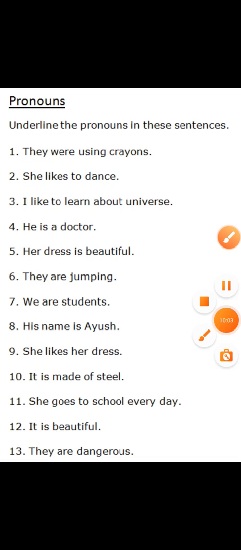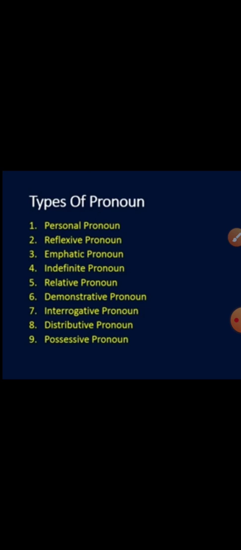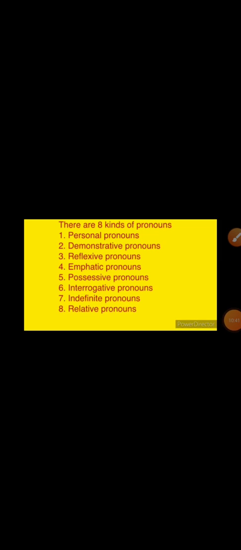So children, see here, there are so many types of pronouns. The types of pronoun are: personal pronoun, reflexive pronoun, emphatic pronoun, indefinite pronoun, relative pronoun, demonstrative pronoun, interrogative pronoun, distributive pronoun, and possessive pronoun. So these all are the types, or kinds, of pronouns.